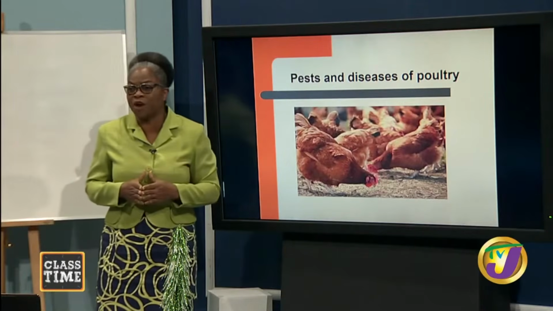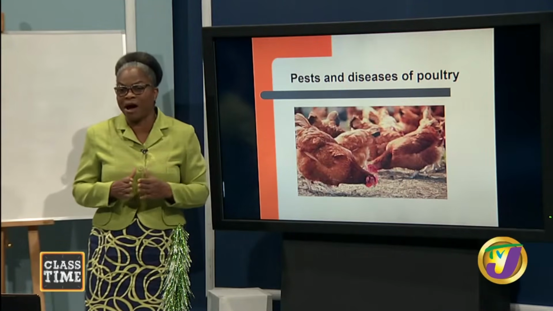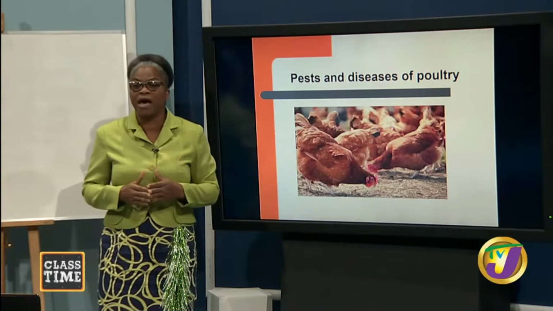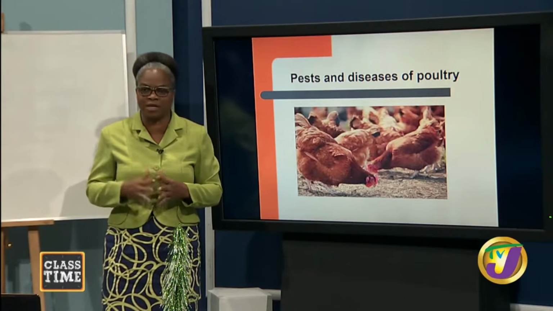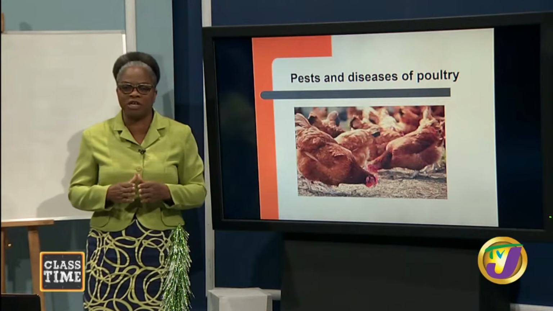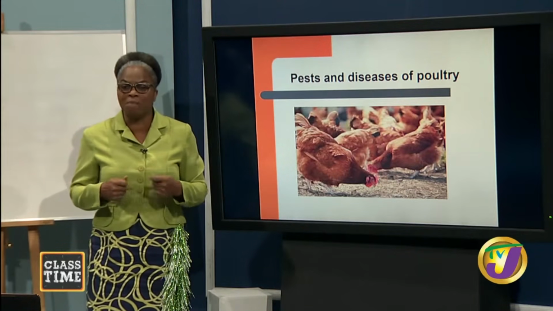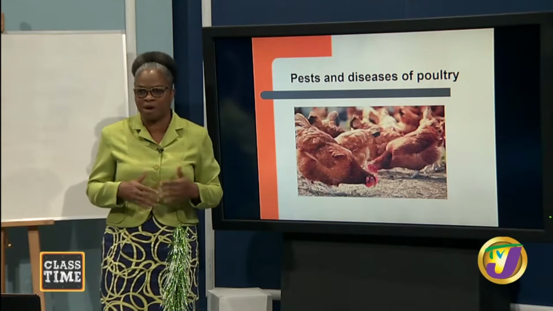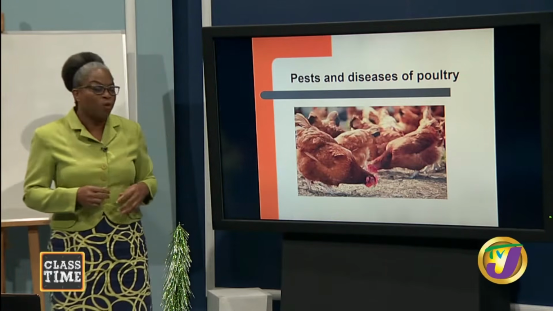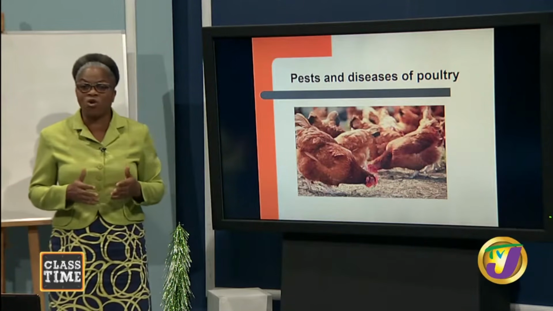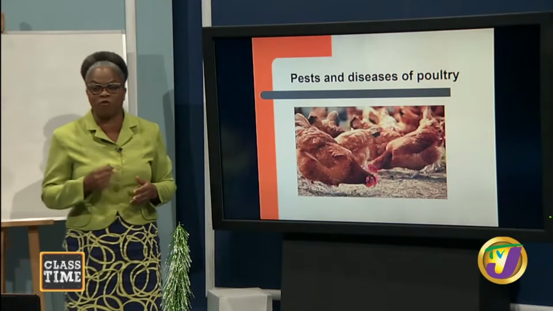So what we have looked at so far, students, we have looked at the characteristics of healthy animals and some characteristics too of unhealthy animals. We need to bear these things in mind because it is important as we continue to manage the livestock and the poultry and rabbits that we are raising. We now want to continue by looking at the pests and diseases of poultry.